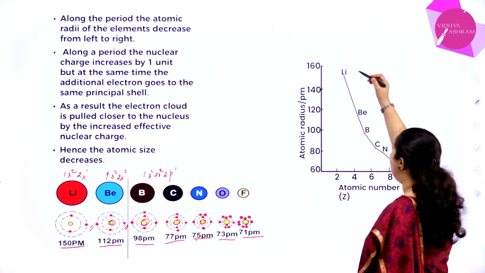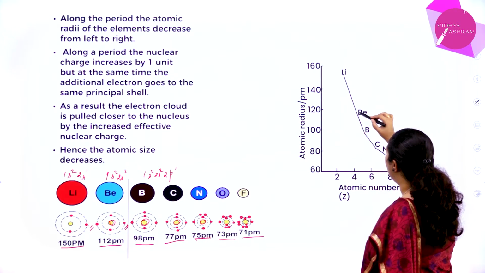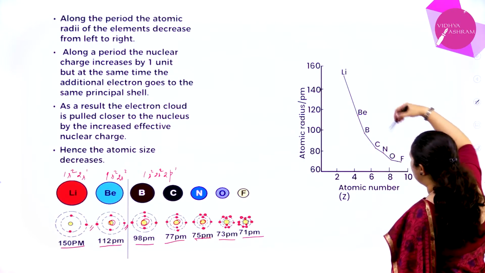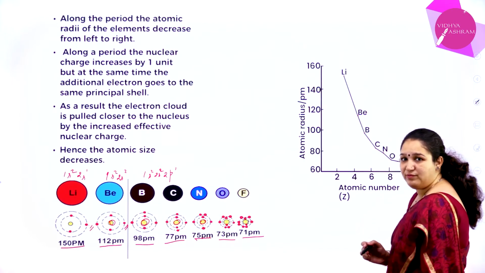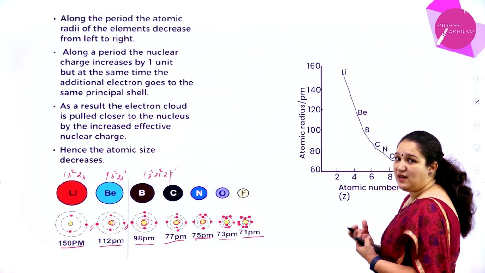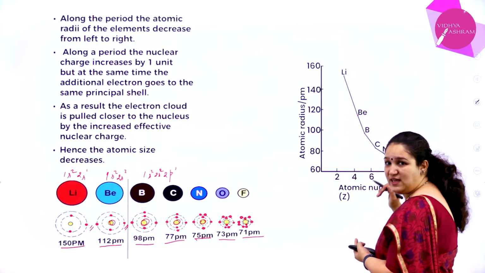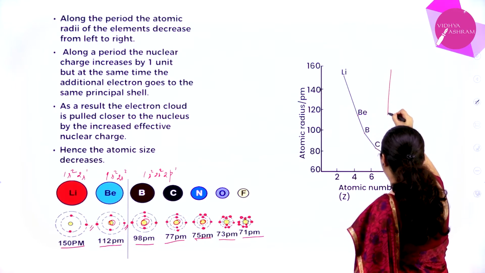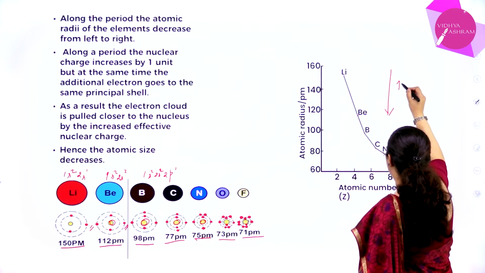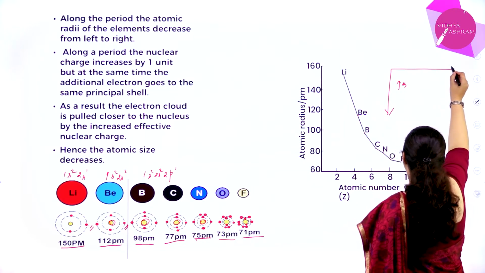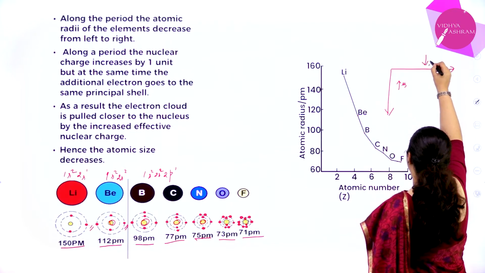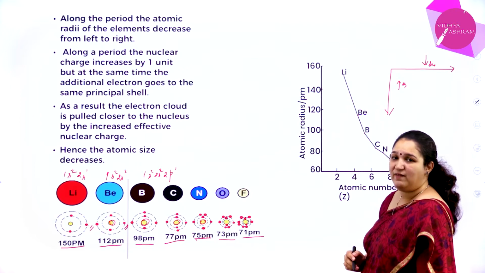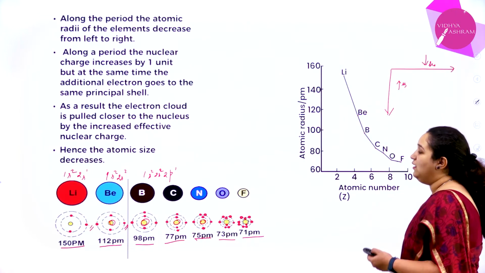For lithium the atomic radius is here, then beryllium, boron, carbon, nitrogen, oxygen, and it is coming down in the graph. So atomic radius goes on decreasing along the period. Down the group, atomic radius increases; along the period, atomic radius decreases. You need to remember this. It's very, very important.